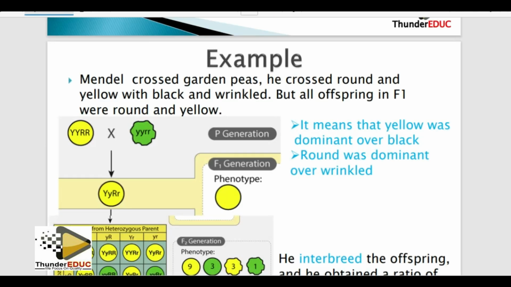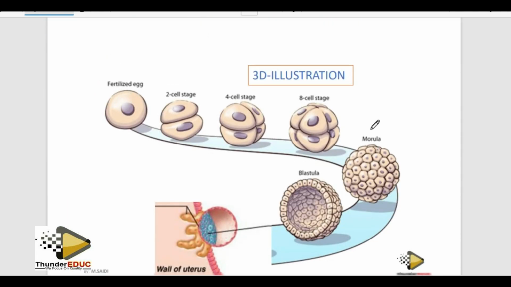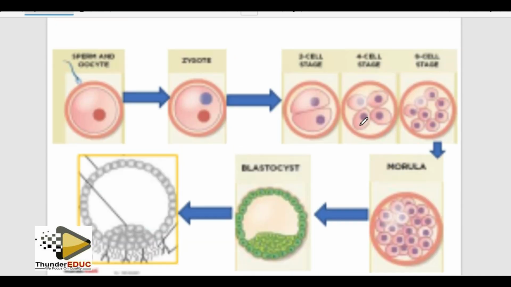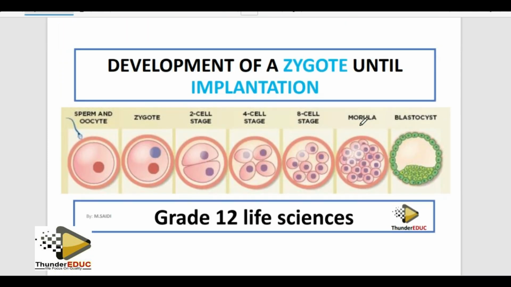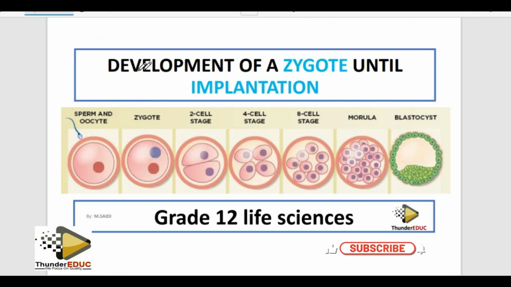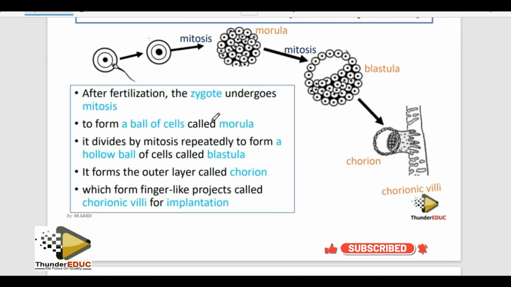Let me show you from the distinction material. What we talked about, the development of the zygote until implantation. I even showed you how we mark this. Exactly, that's what they are saying: describe the development of the zygote until implantation occurs. They even didn't change any statement.